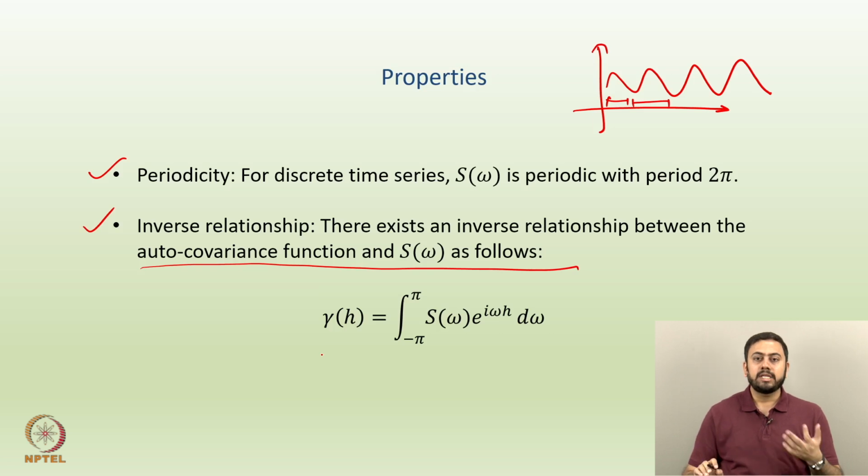Okay. So, hopefully the idea about spectral density, the spectral representation of a series, is clear. What do you mean by the spectral representation of a series? How do you define the spectral density function? What are the properties of the underlying spectral density function, which is S omega? And lastly, what is the relationship between the underlying spectral density function of a time series and the autocovariance function of the time series y_t?